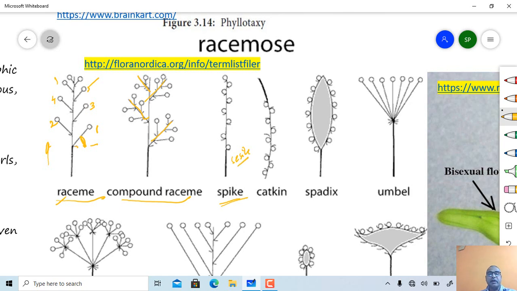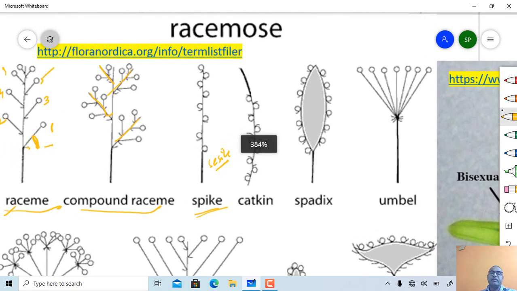This is a catkin type of inflorescence. Catkin is actually the spike type of inflorescence, but again one more difference is that the flowers are unisexual, and again one more difference is that the peduncle is so weak that it does not bear the weight of the flowers, and therefore it is usually observed in a hanging or pendulous condition. So catkin or amentum type of inflorescence is the most primitive type of inflorescence.